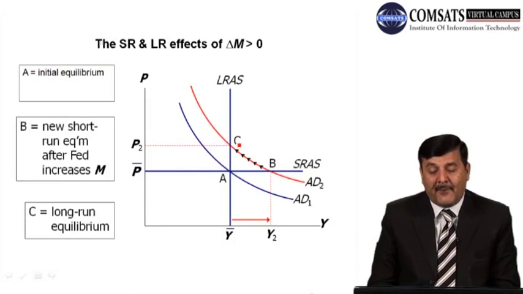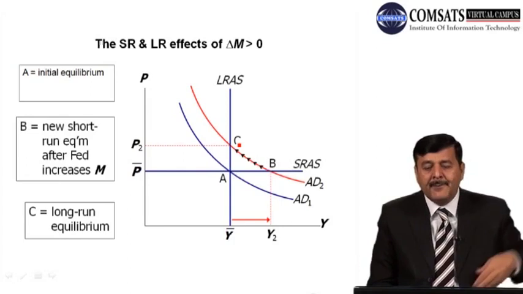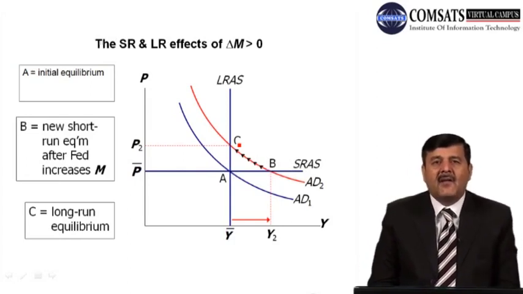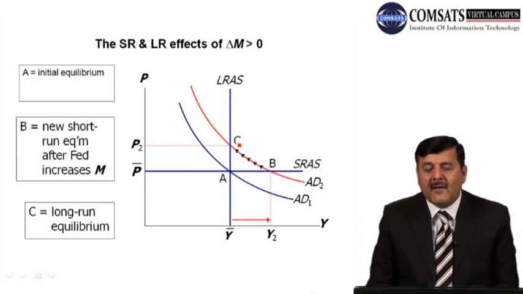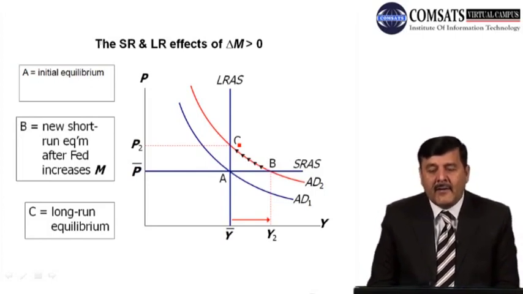Now what will happen if there is a change in the money supply, if the money supply goes up, delta M is greater than 0, meaning the money supply is increasing? What will happen to the aggregate demand curve? The aggregate demand curve will shift rightward, right? This shift of the aggregate demand curve to the right intersects the short run aggregate supply curve at point B. So the price level in the short run will remain the same at P bar, but output has increased due to the increase in money supply.